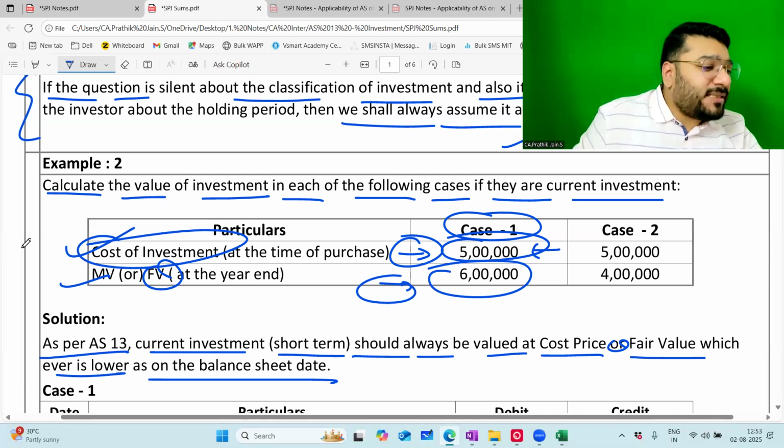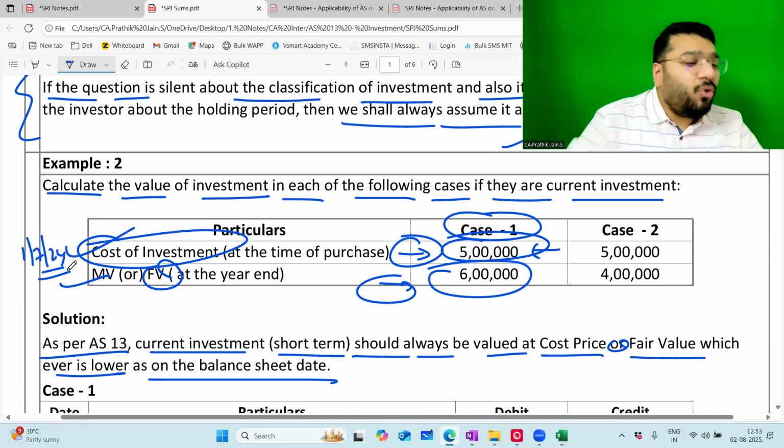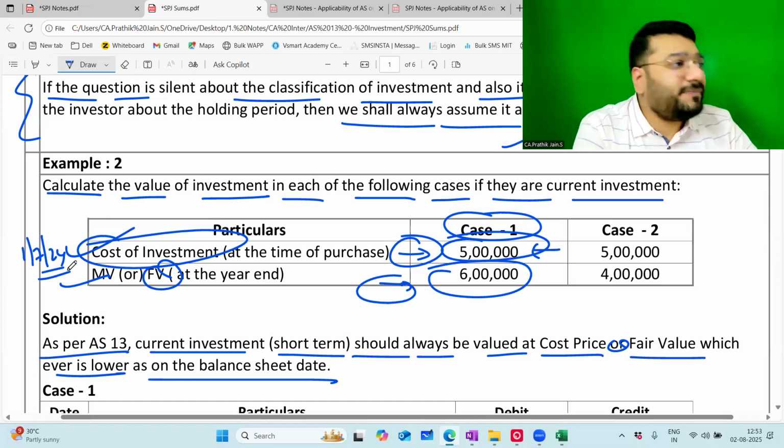My question to all of you, let's suppose I purchase the investment on 1/7/24. What will be the journal entry for buying the investment?